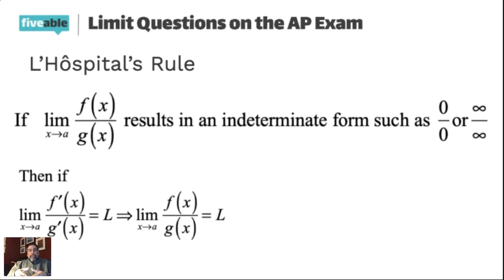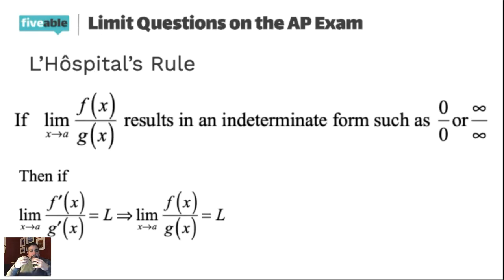And in AB calculus, the two indeterminate forms that we are most concerned with are 0 over 0 and infinity over infinity. So if you ever go through the limit and you just substitute in directly and you get these indeterminate forms, that is a huge, huge, huge clue that you are supposed to be using L'Hopital's rule.